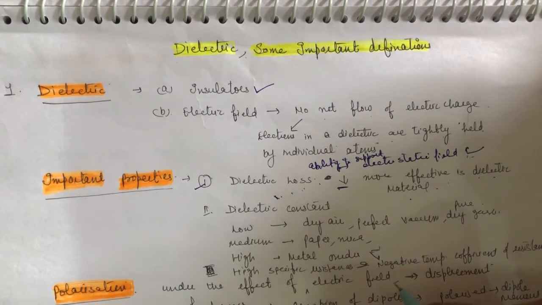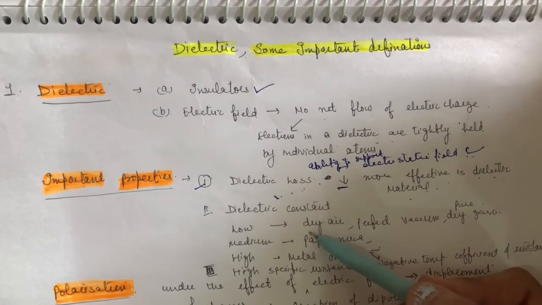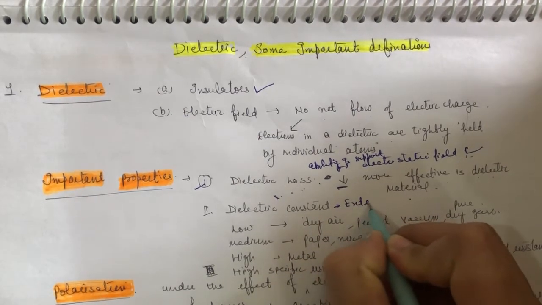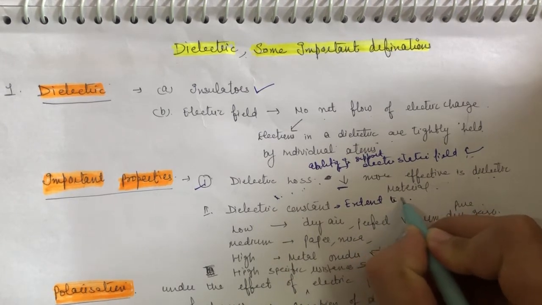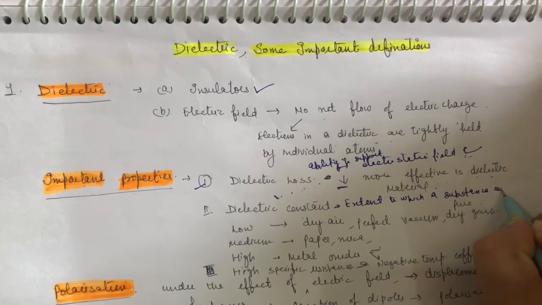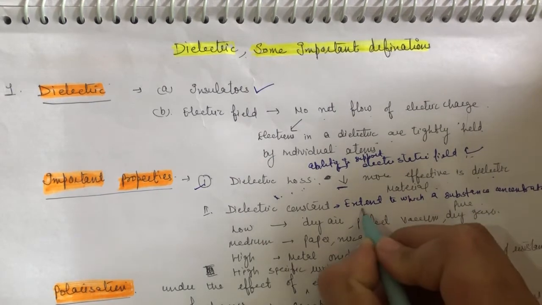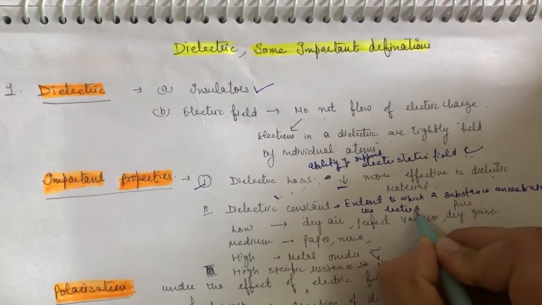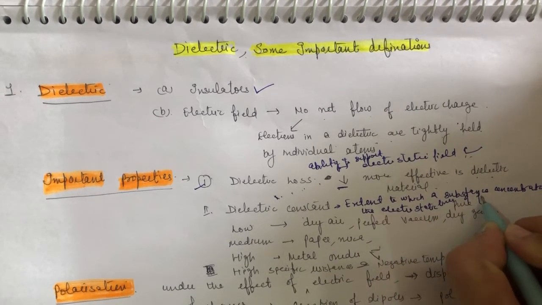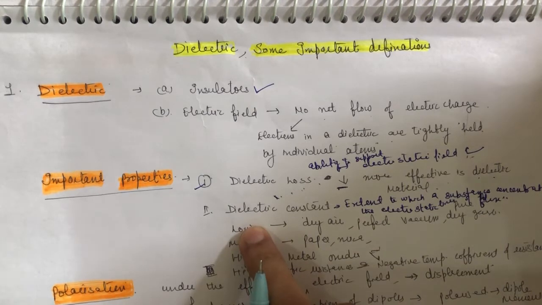The dielectric constant is the extent to which a substance concentrates the electrostatic lines of flux. That is called the dielectric constant.